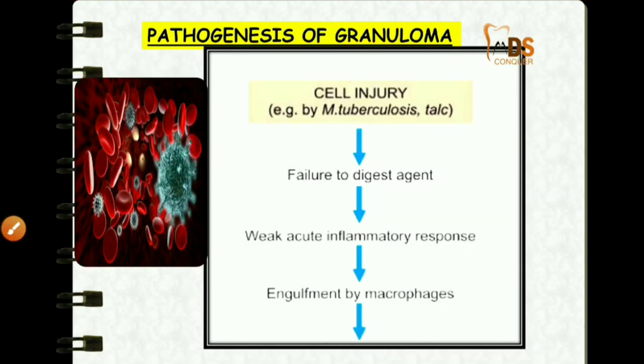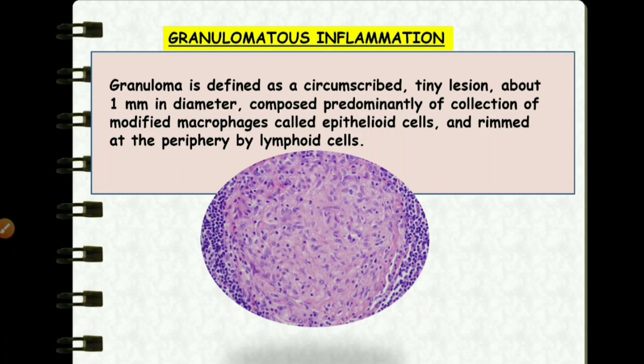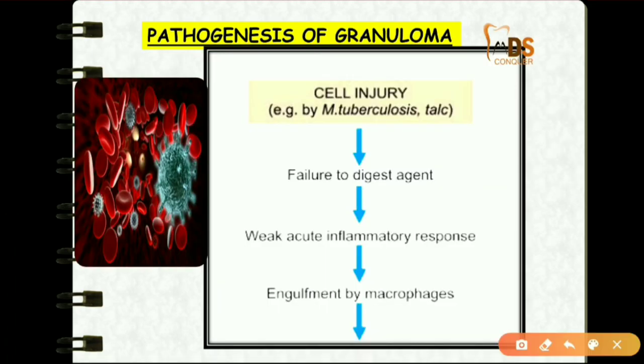So this is the pathogenesis of the granuloma. For the formation of the granuloma, there is cell injury and a failure to digest the agent. If there is failure of digesting the injurious agent, it will result in a weak acute inflammatory response.